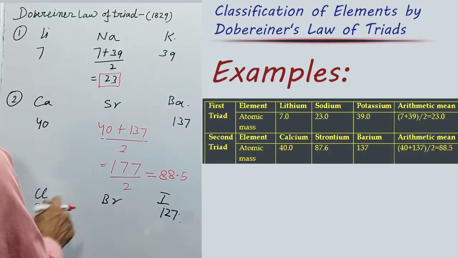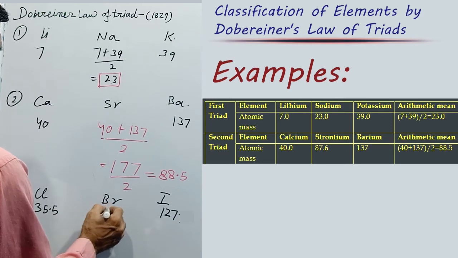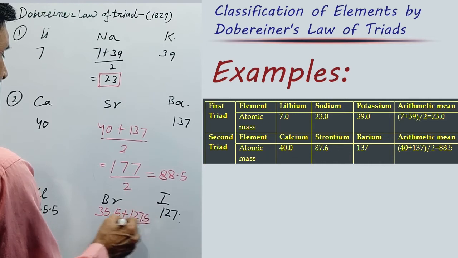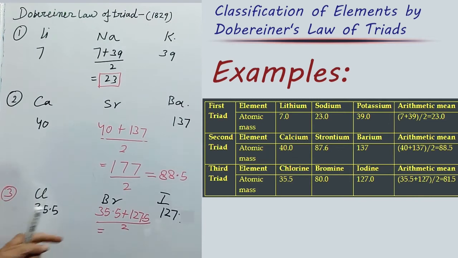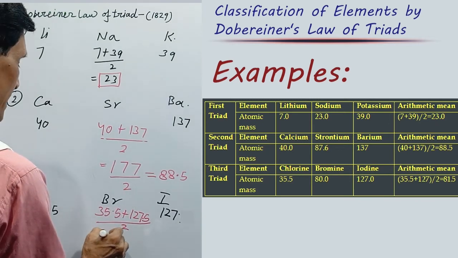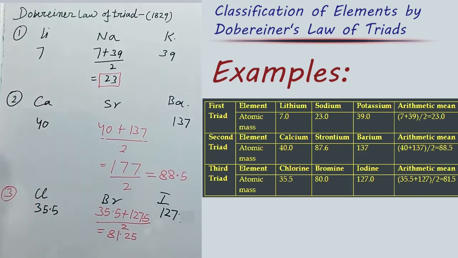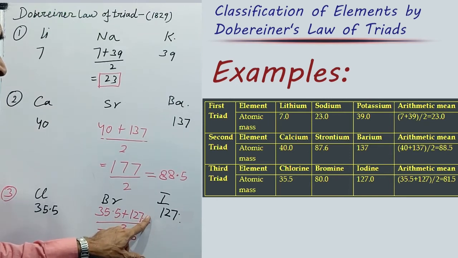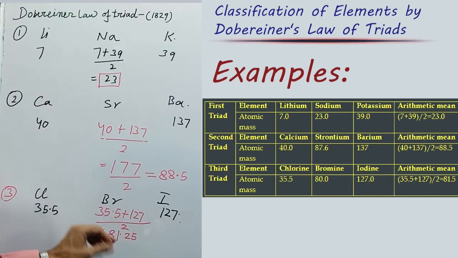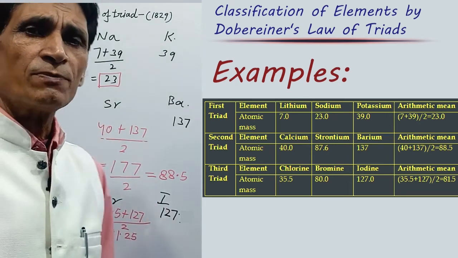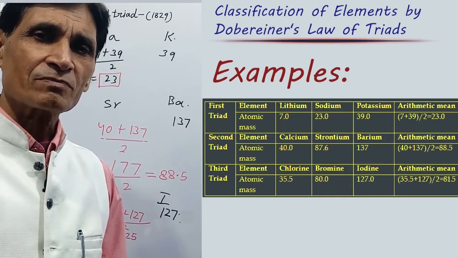Arithmetic mean of these 2 atomic masses: 35.5 plus 127 divided by 2 equals 81.25. This is the approximate atomic mass of bromine. These are 3 examples of Dobereiner's law of triads.